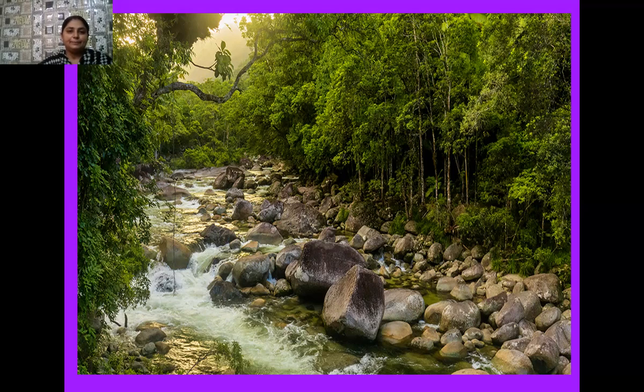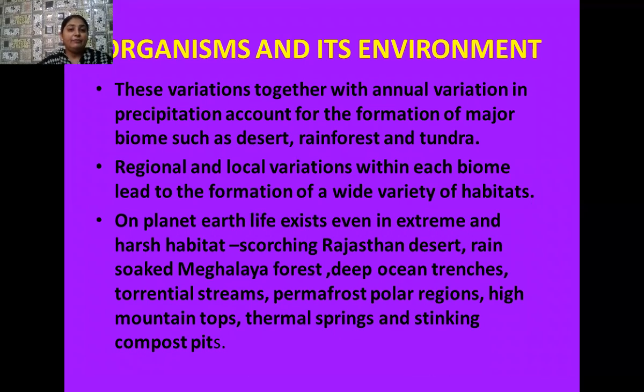Yes, students, together with these annual variations, which are actually the change in seasons, precipitation also accounts for the formation of various types of biomes. These biomes may be a desert, a rainforest, or tundra regions. Not only do the annual variations influence the life of living organisms, but the regional and local variations within each biome also lead to the formation of a wide variety of habitats.